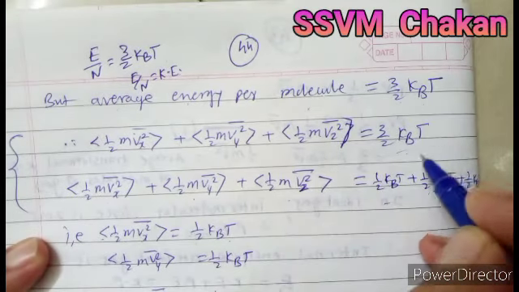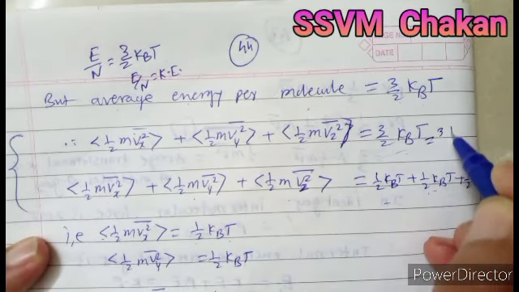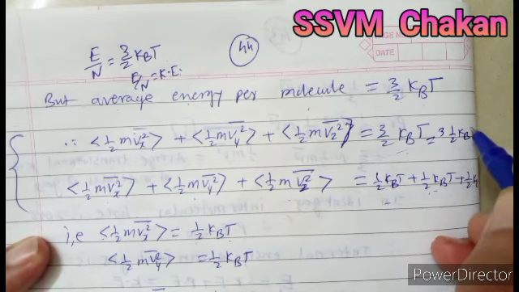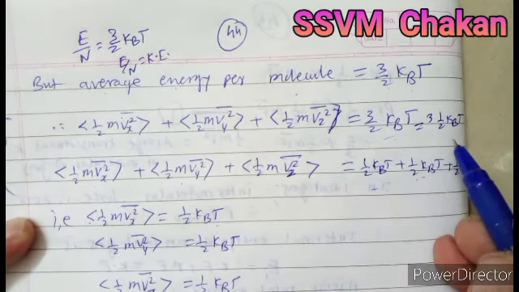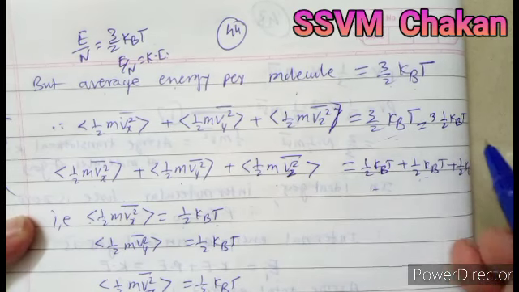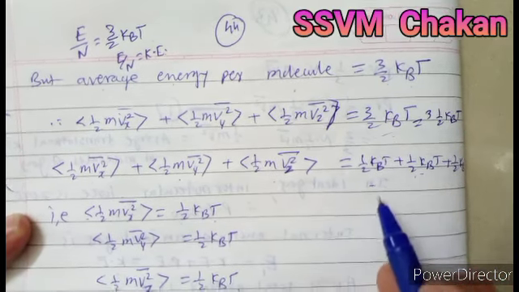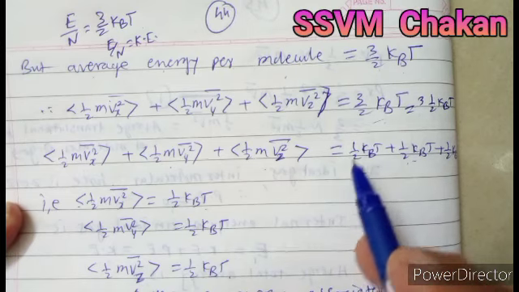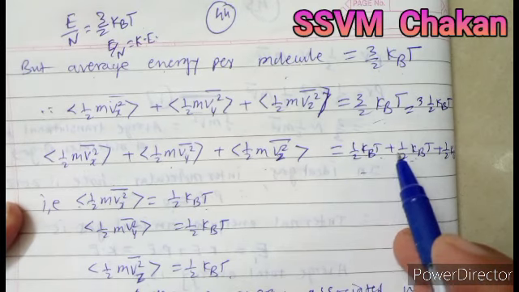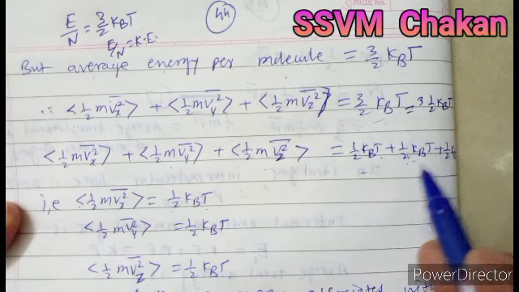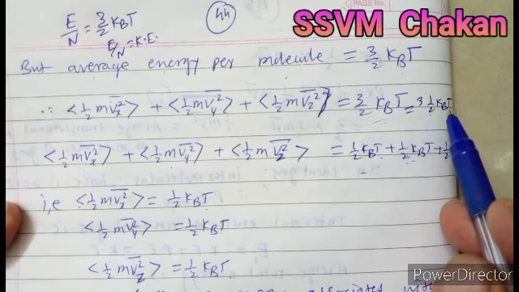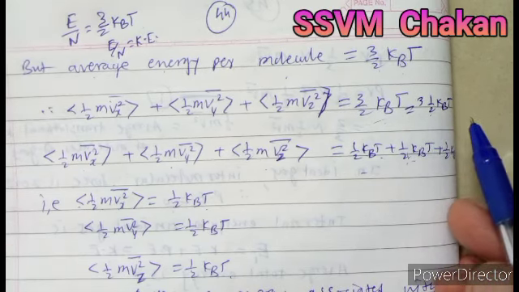We may separate it out as 3 times 1/2 kBT. This 3 indicates that we added this 1/2 kBT three times. So we separate it as 1/2 kBT plus 1/2 kBT plus 1/2 kBT, which gives the total 3 times 1/2 kBT.